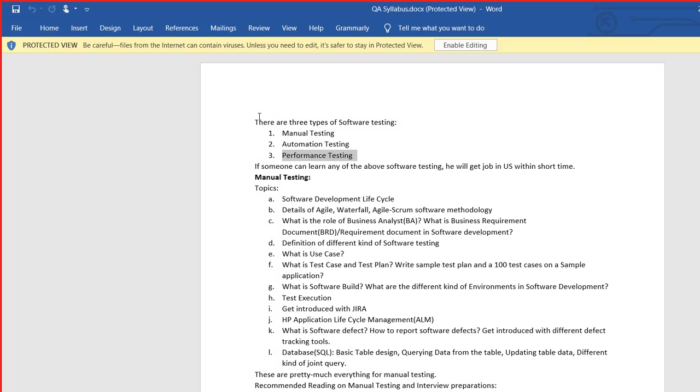So you can see, guys, that there are a lot of manual testing jobs. A lot of people work as a manual tester. There are a huge number of automation testing jobs. They are a little bit more skilled testers than manual testers. Okay, these automation testers are a little bit skilled.